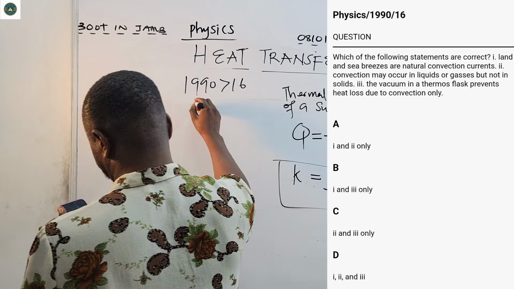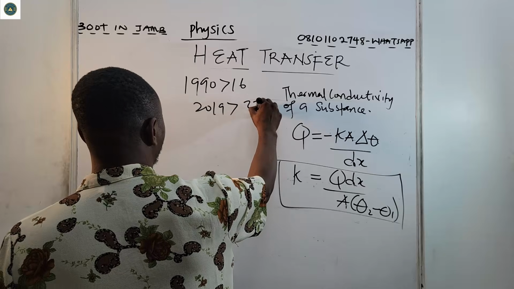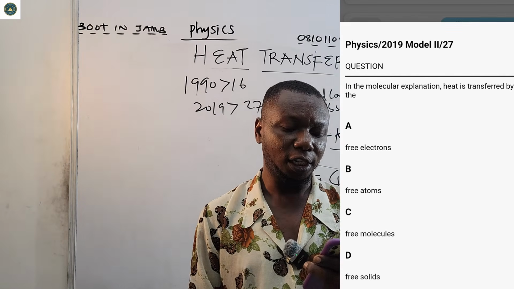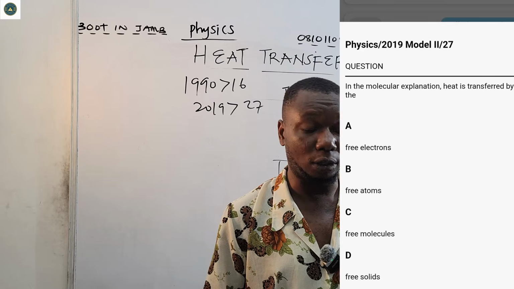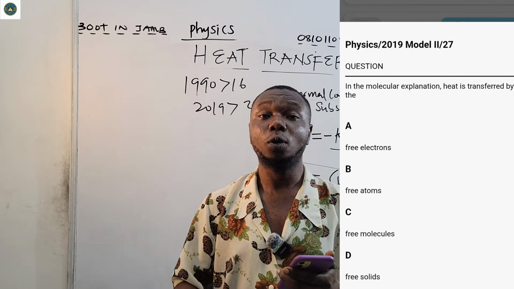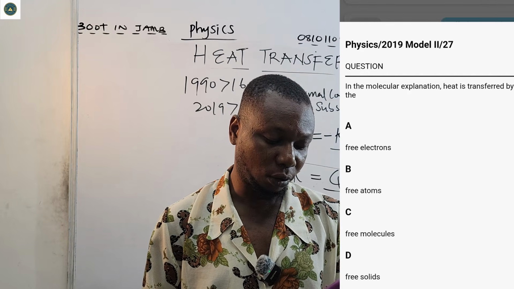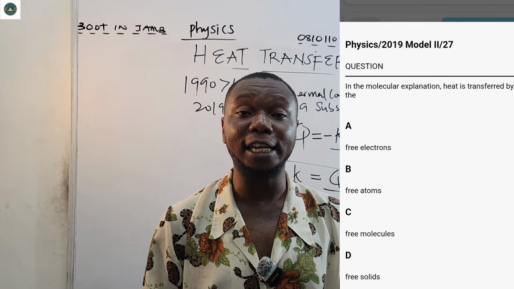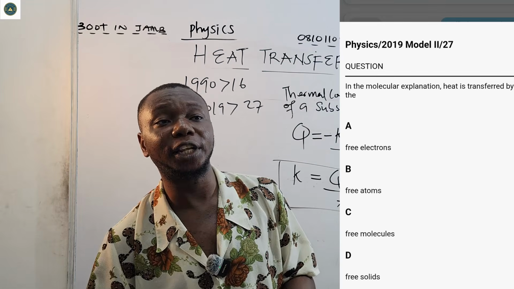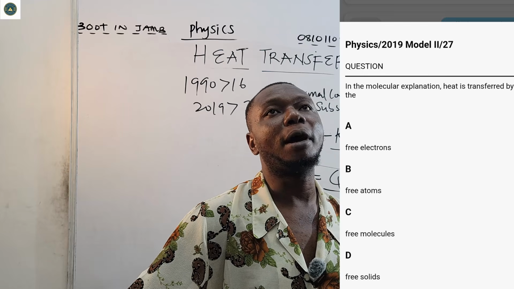Then 2019, question 27. It said, in the molecular explanation, it is transferred by dash. It's by the molecules, we've said that before. A, free electrons, B, free atoms, C, free molecules. So the answer there is C, free molecules. Because from the kinetic theory, in the molecular explanation, it is transferred by free molecules.